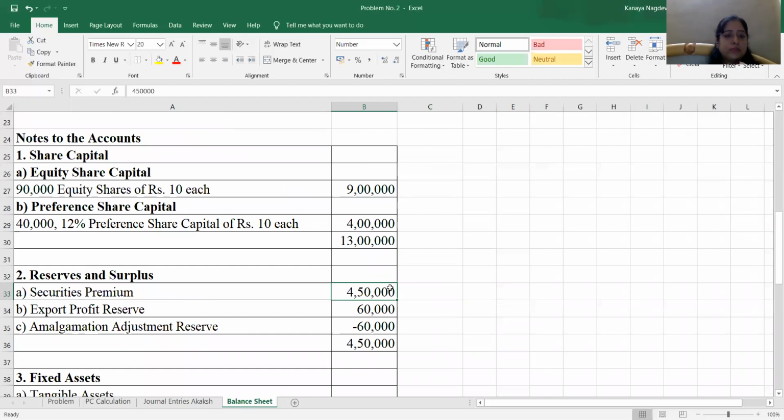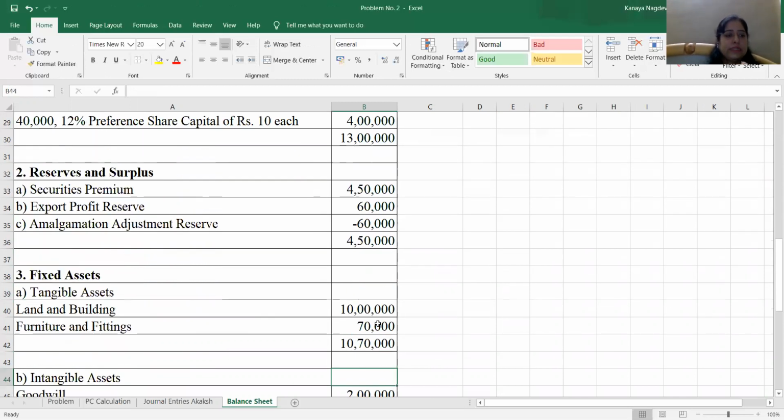So securities premium is 4,50,000, export profit reserve a positive figure, amalgamation adjustment reserve a negative figure. So actually the total of our reserves and surplus is only 4,50,000. Now why are we mentioning this? Since it's a statutory requirement, the company has to carry this for a period of 1 year.